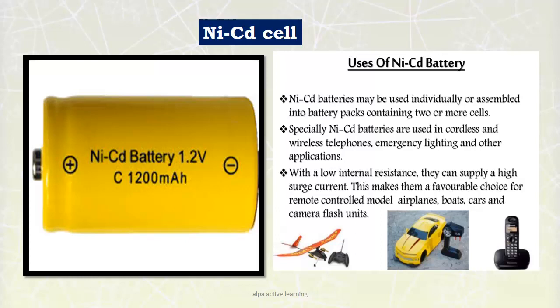The next is the nickel cadmium cell. As the name suggests, it is made up of nickel and cadmium, and these batteries are used more in cordless and wireless telephones, in emergency lighting and in other applications.